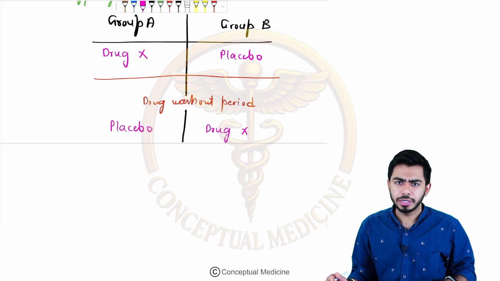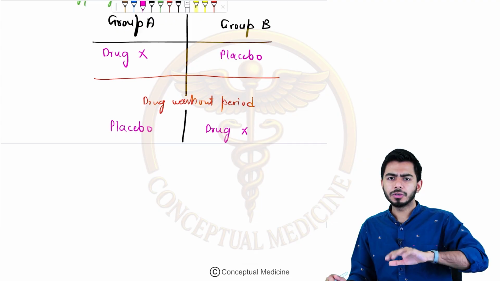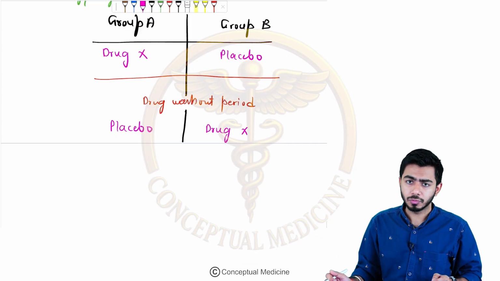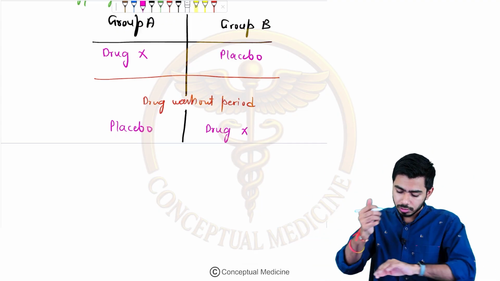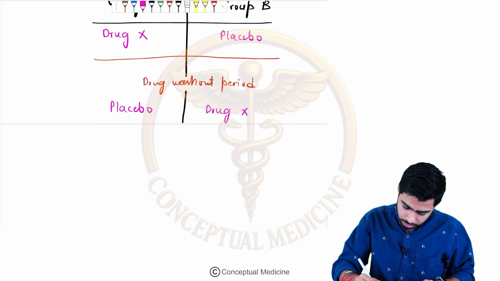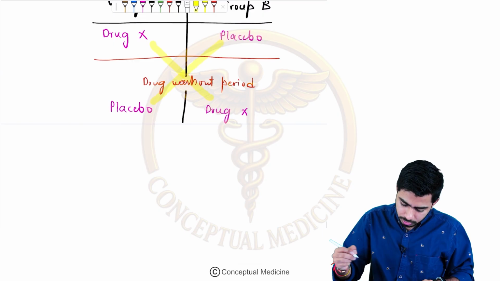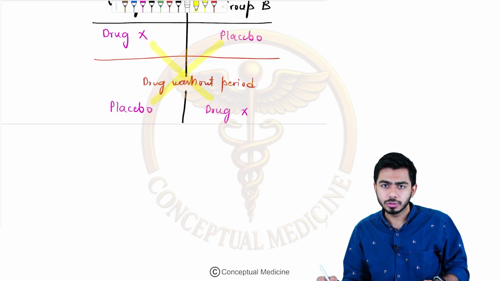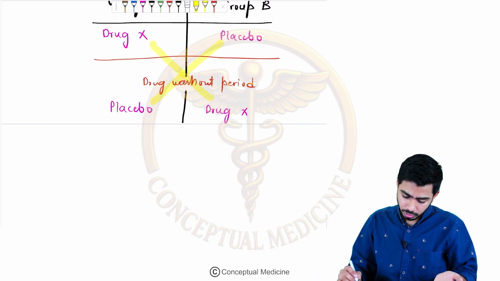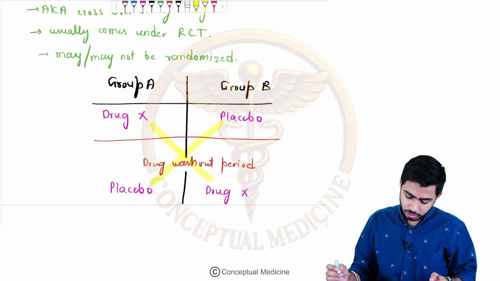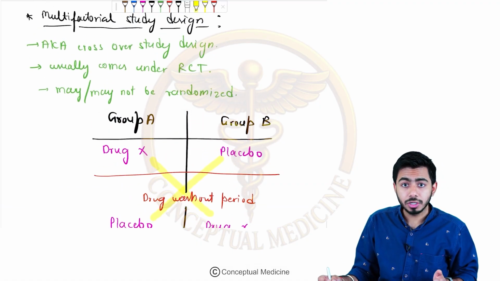Okay, let's say next day. In the group A people, we gave the placebo. In the group B people, drug X. So what did you do? Crossover. What I did, guys, was crossover. So this is called the crossover study, the crossover study design.